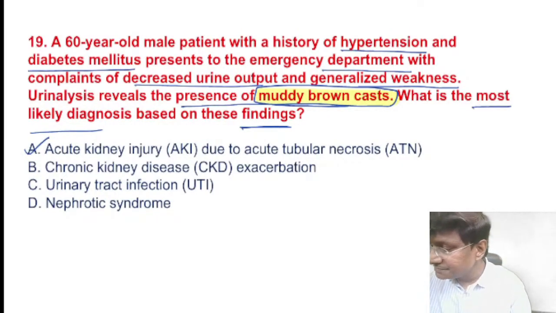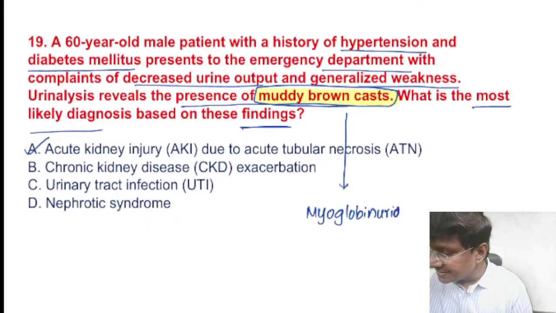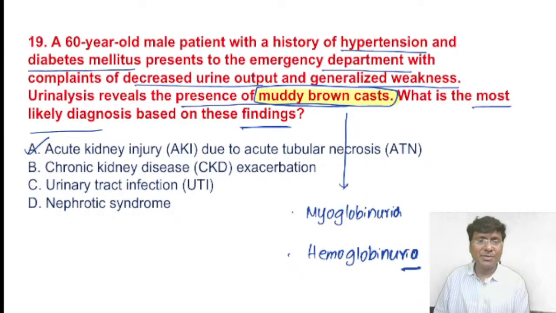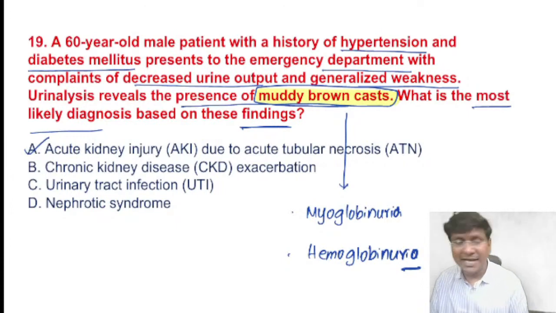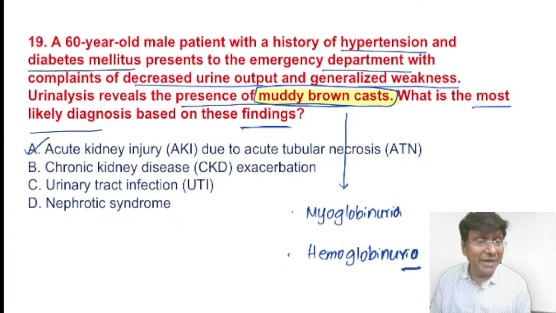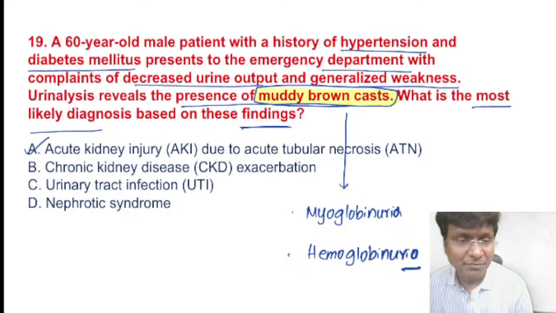You will see this in myoglobinuria and in hemoglobinuria, where you have acute tubular necrosis with the presence of muddy brown casts.